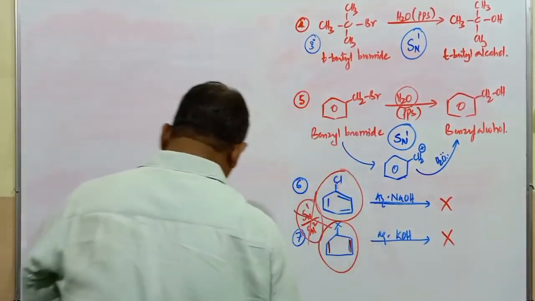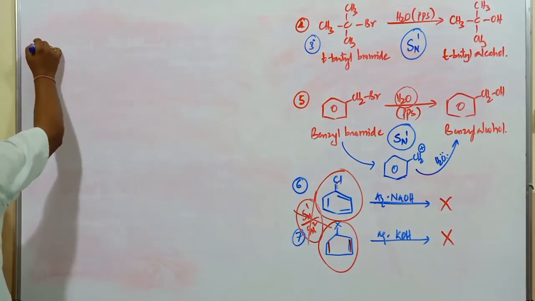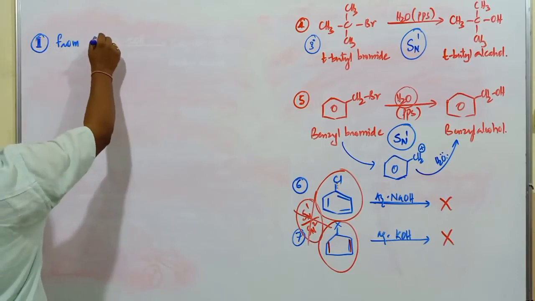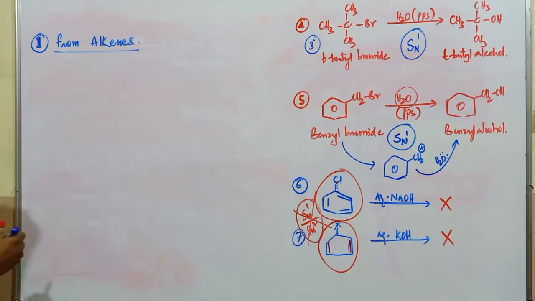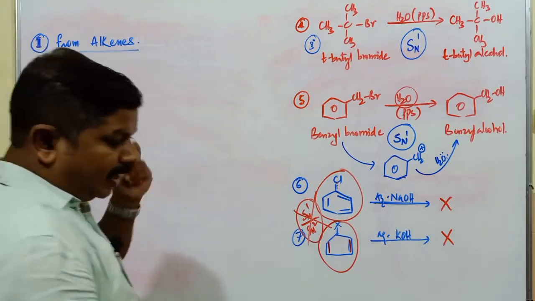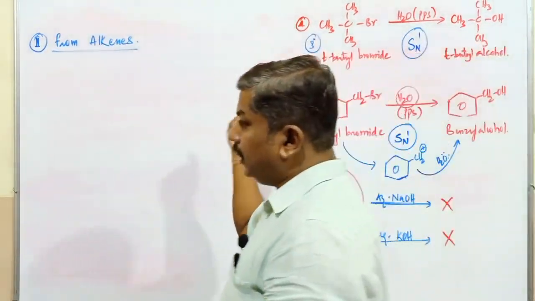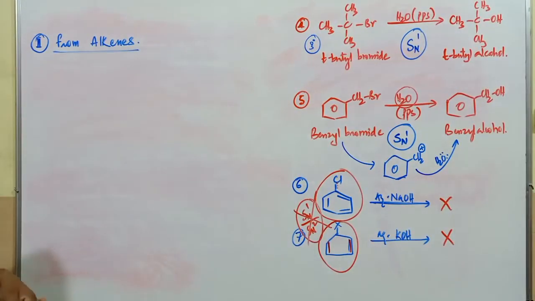Second method of preparation of these compounds. Second method, from alkenes. How do you convert alkenes into respective alcohols? Conversion of alkene into alcohol takes place. Alcohol into alkene is also possible. That is commonly called what? Dehydration of alcohol, which gives rise to alkene. But here alkenes must be converted into respective alcohols.